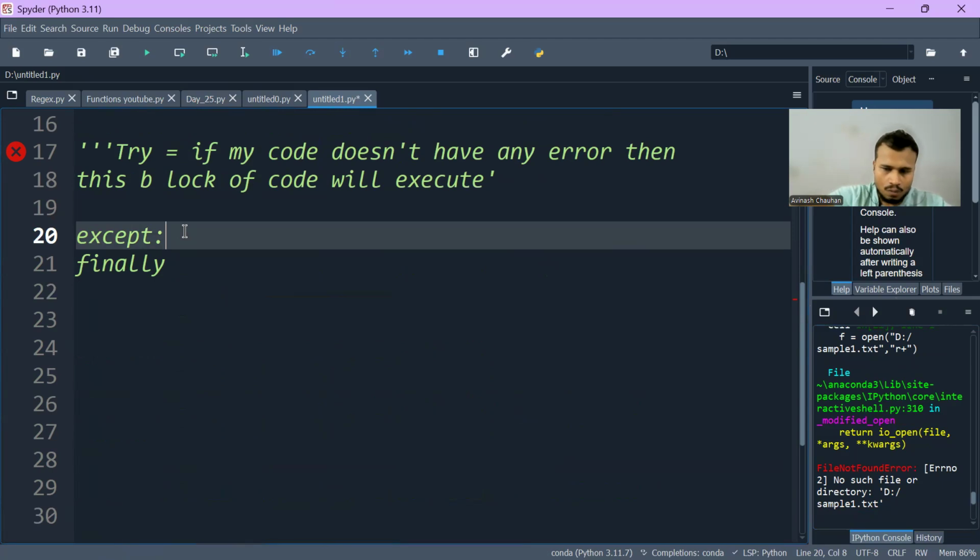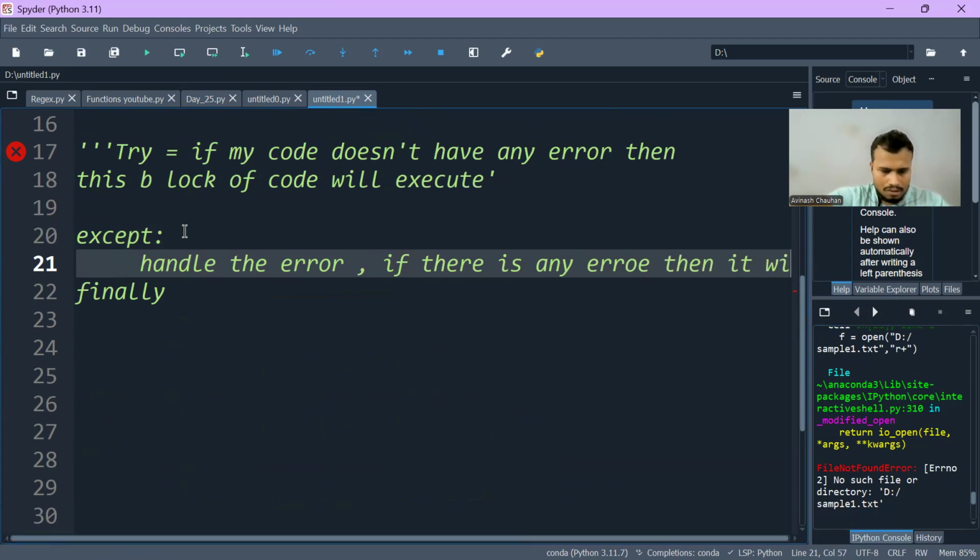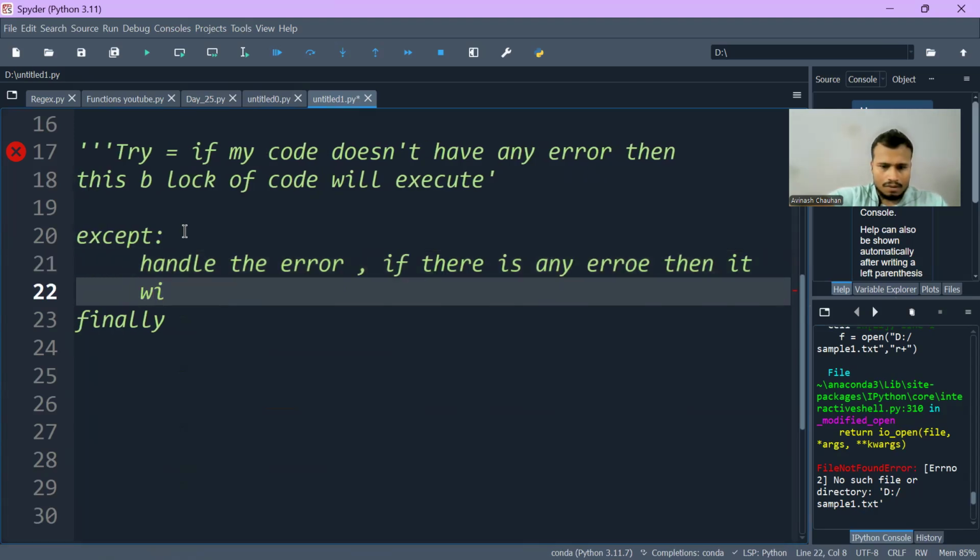The except block will handle the error. If there is any error, then it will be executed.